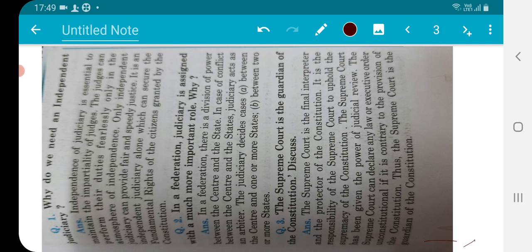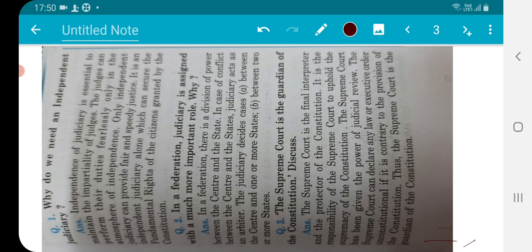The independence of judiciary is very essential to maintain the impartiality of the judges. The judges can perform their duties fearlessly only in an atmosphere of independence. They should be away from any type of political pressure. Only independent judiciary can provide fair and speedy justice.